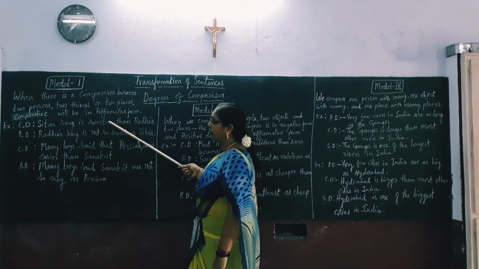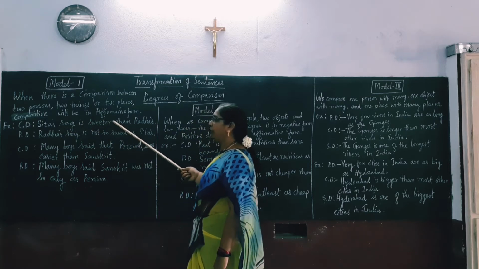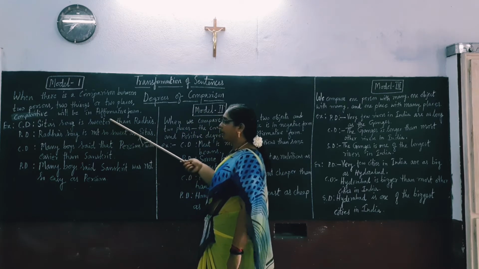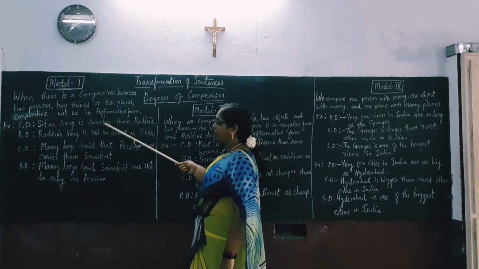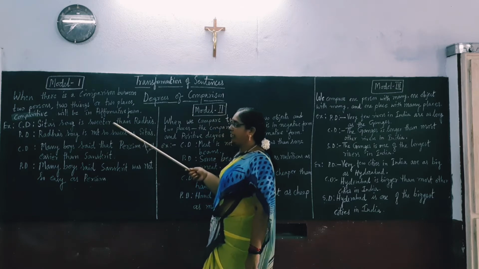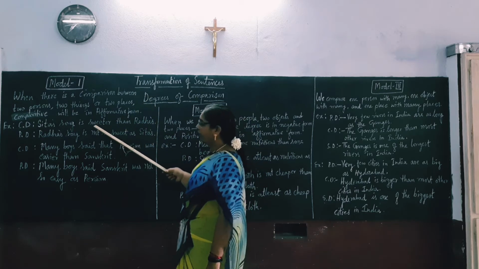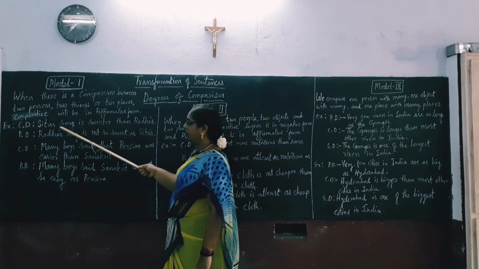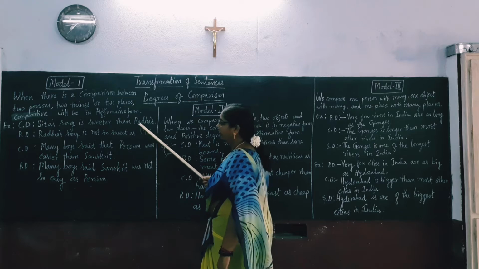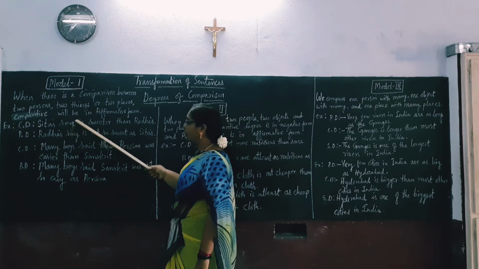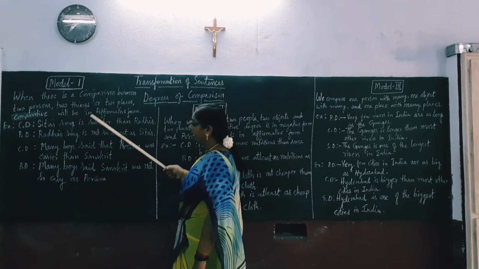So here let us see model 1, the comparative degree sentence. How do we know that this is comparative degree? When we see the adjective here: sweet, sweeter, sweetest. Sweet is positive degree, sweeter is comparative degree, and sweetest is the superlative degree. Here this sentence is in comparative degree. Sita's song is sweeter than Radha's. Here we are making comparison between 2 persons. When this can be written in